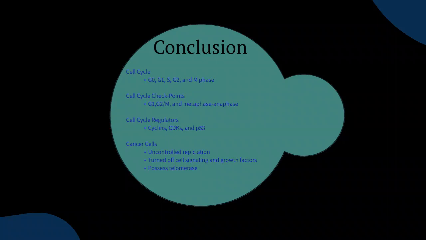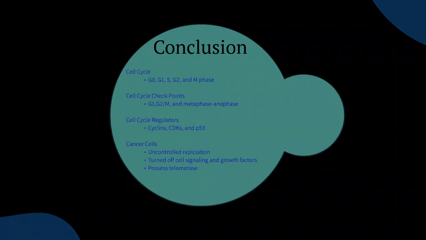Next, we have our cell cycle and our checkpoints. These are the G1, G2/M, and metaphase-anaphase checkpoints. These are just, once again, making sure we are finishing each phase correctly, making sure that there is no damage, making sure that the DNA has been replicated correctly, making sure that everything has undergone metaphase and anaphase correctly, so that we are not creating any known mutations or letting anything slip through.